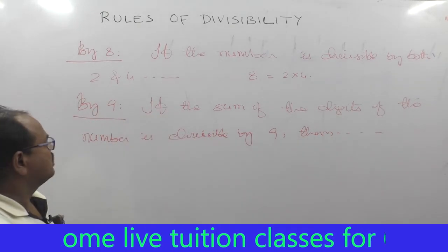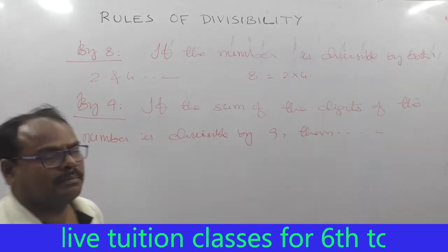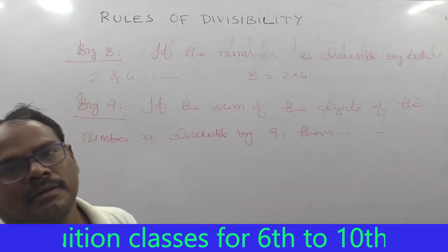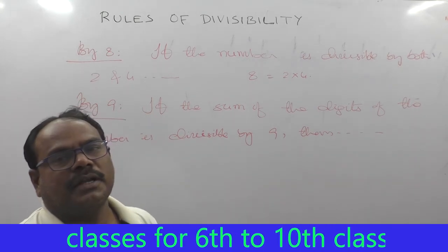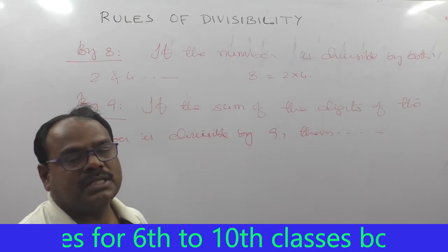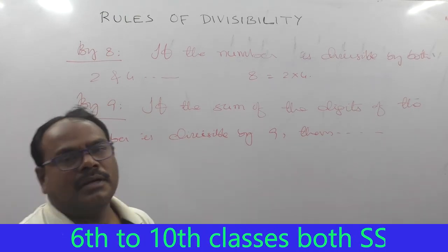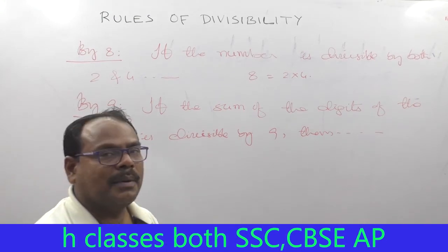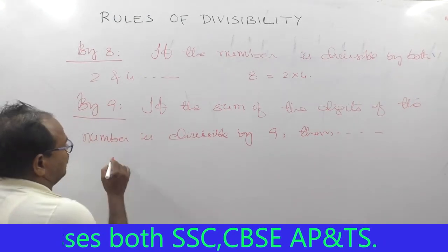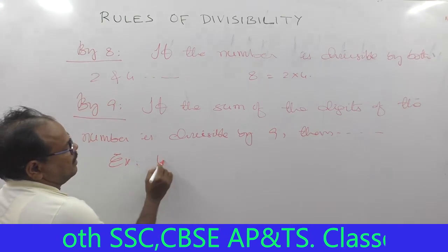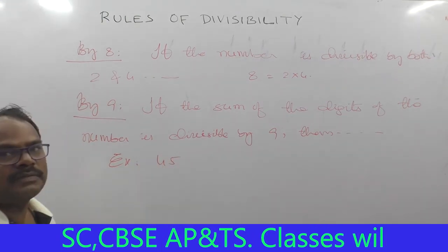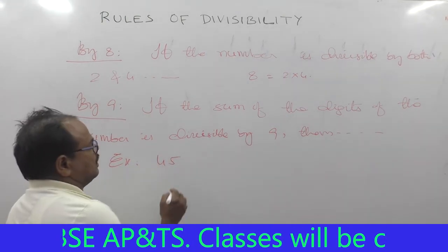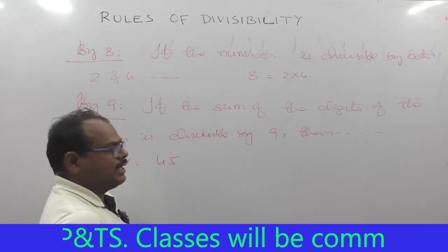That's all. The sum of the digits in the number is a multiple of 9, then the whole number is divisible by 9. Example, 45. 4 plus 5 is 9. So 9 is a multiple of 9, itself.